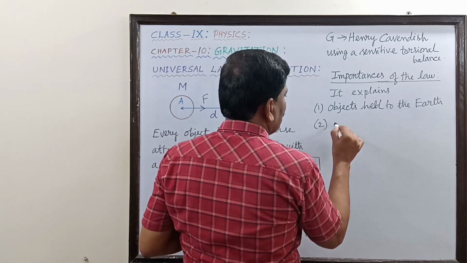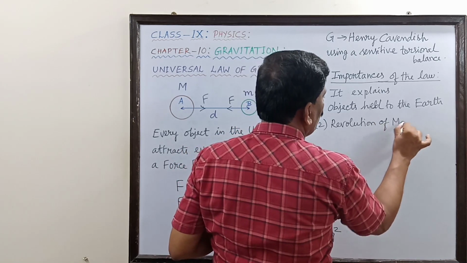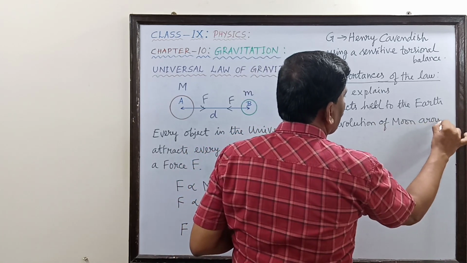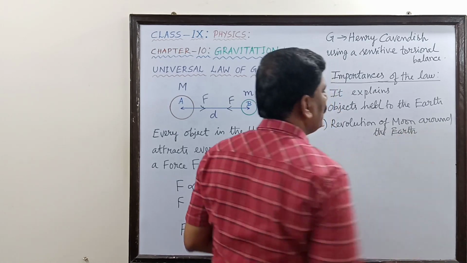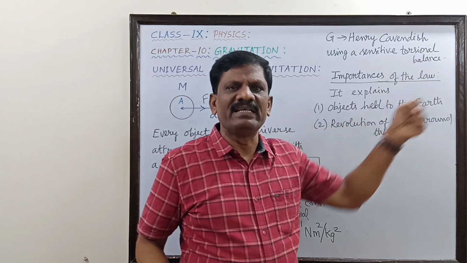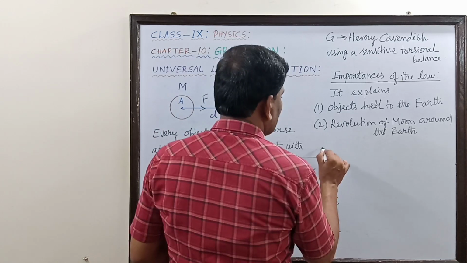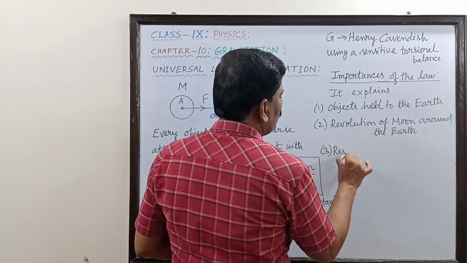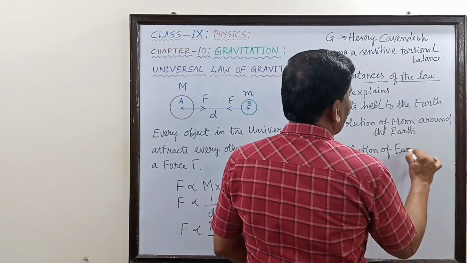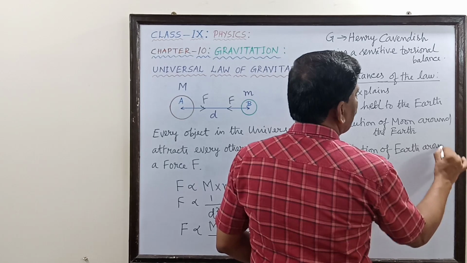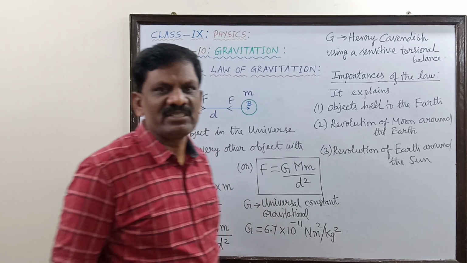And the revolution of the moon. It explains the revolution of the moon around the earth. This is also due to the gravitational force. The moon is under the gravitational attraction of the earth and it revolves in a circular path. Similarly, the revolution of the earth around the sun is also due to this gravitational force.